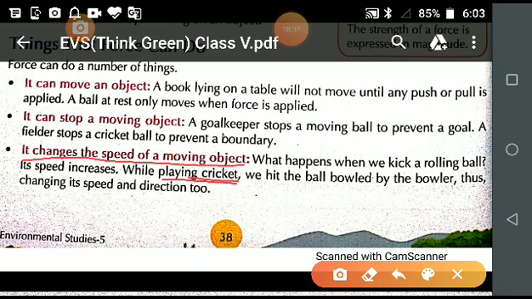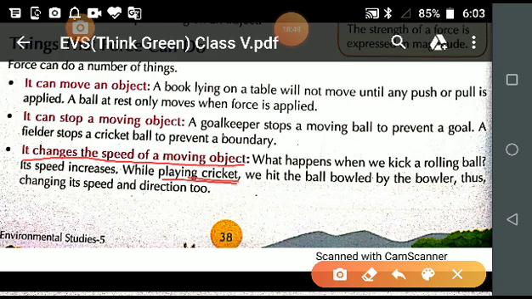You are understanding what I'm saying? One more example, very good. These examples which are given in your book are very simple, so that you are able to understand. For example, if the bowler bowls the ball, then what happens?